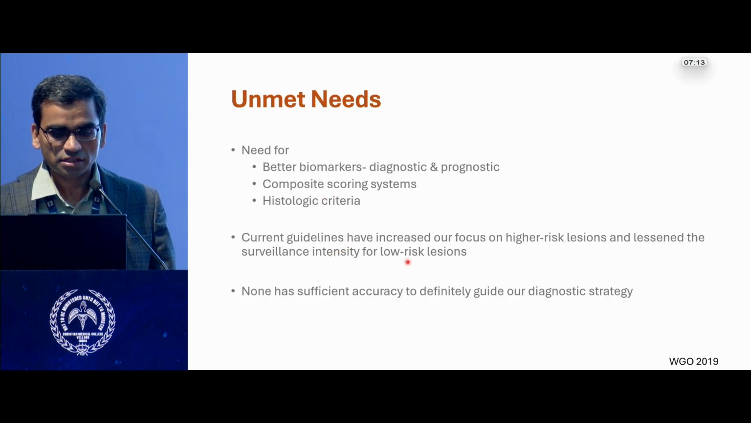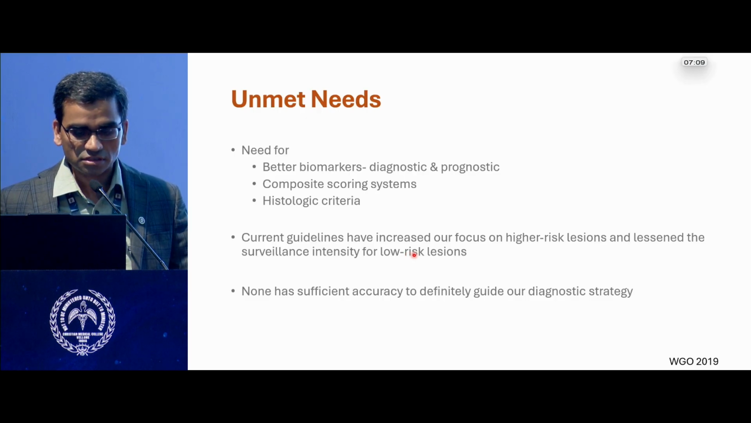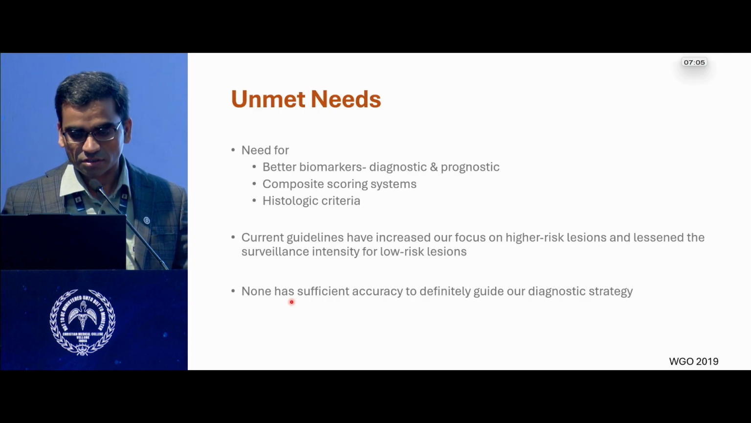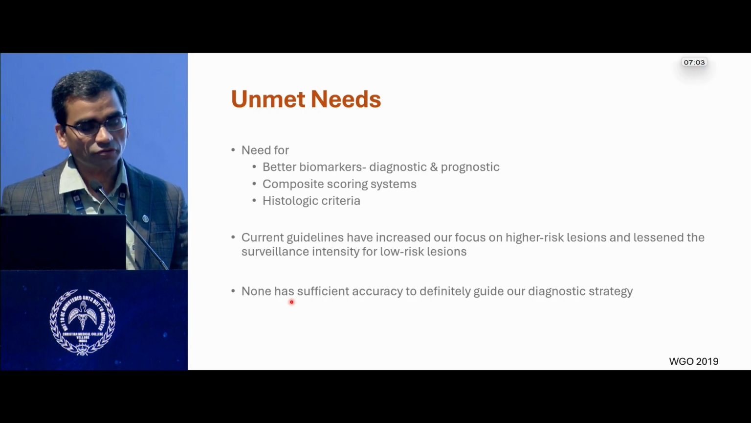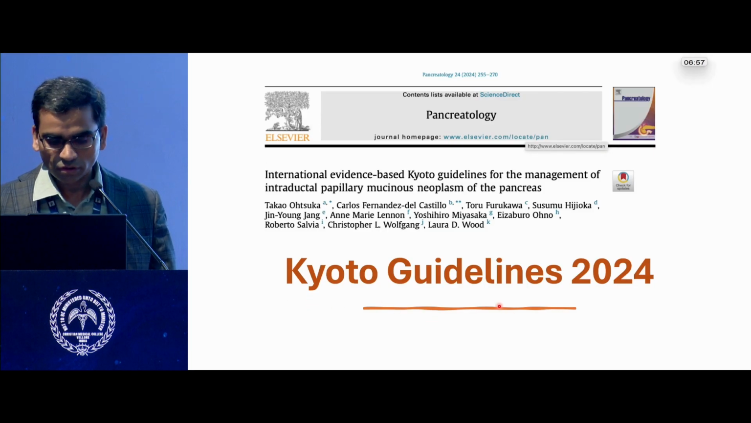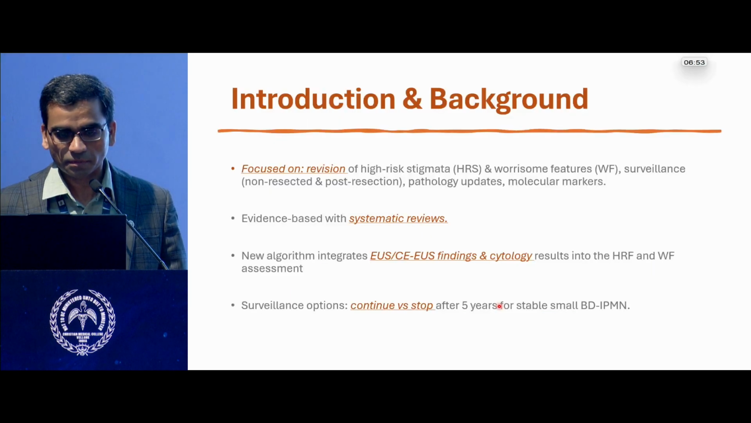And current guidelines have increased our focus on high-risk lesions and lessened the surveillance intensity for the lower-risk lesions. And none of these guidelines have actually been sufficiently accurate to define the diagnostic strategy. Then came the latest guidelines last year, in 2024, the revised IAP guidelines known as the Kyoto guidelines, published in Pancreatology.